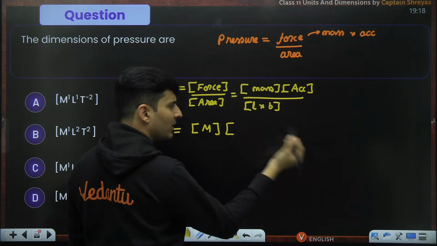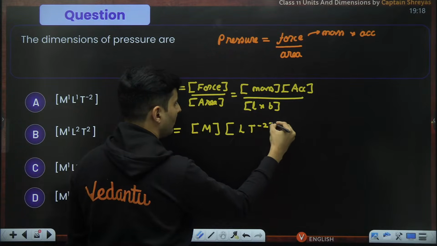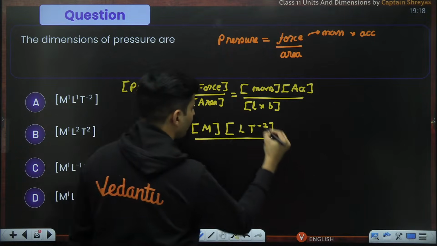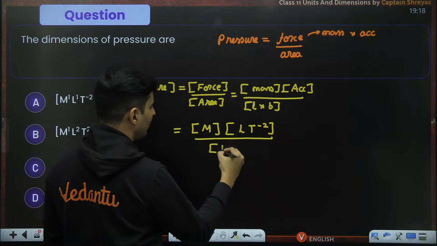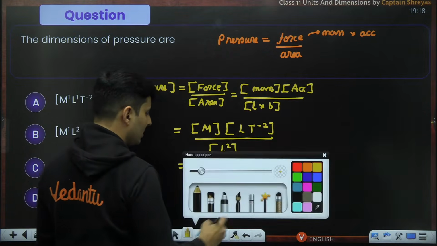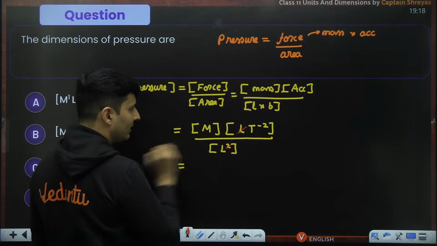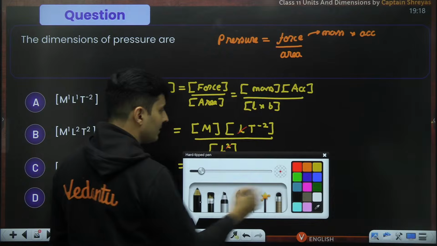Acceleration is meters per second square. Meter is length, per second square, that means T raised to minus 2. That is acceleration. Length into breadth: length into length is length two times. So what happens now is that this length and this length will get cancelled. One of the lengths will remain. This is as it is.